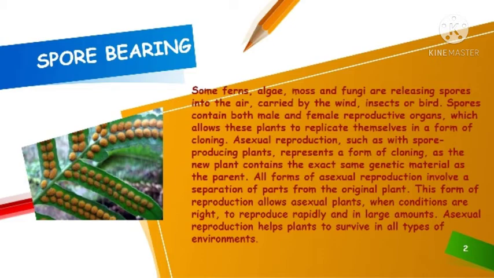All forms of asexual reproduction involve a separation of parts from the original plant. This form of reproduction allows asexual plants, when conditions are right, to reproduce rapidly and in large amounts. Asexual reproduction helps plants to survive in all types of environments.